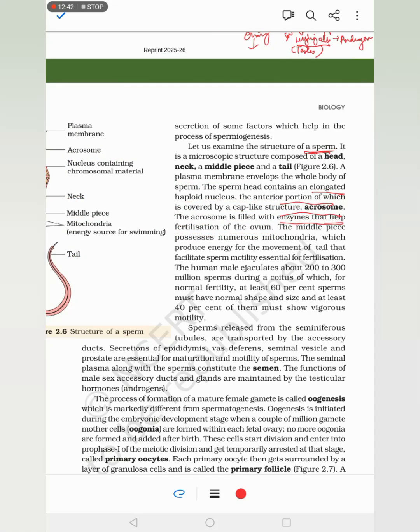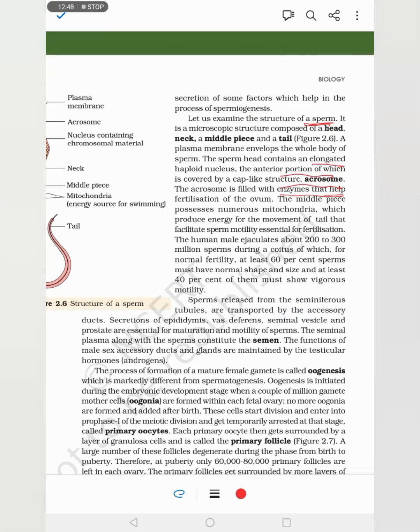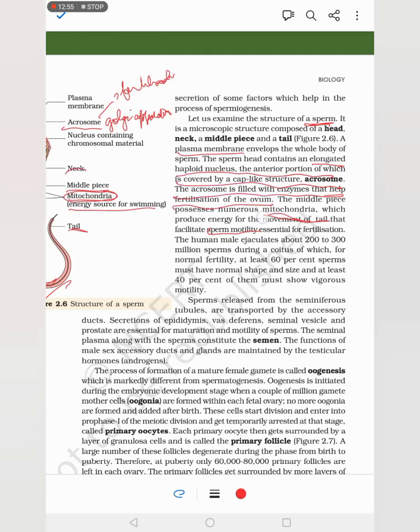So it needs enzymes so that it can penetrate the ovum and cause fertilization. Sperm motility is basically by the movement of the tail. So it is important.